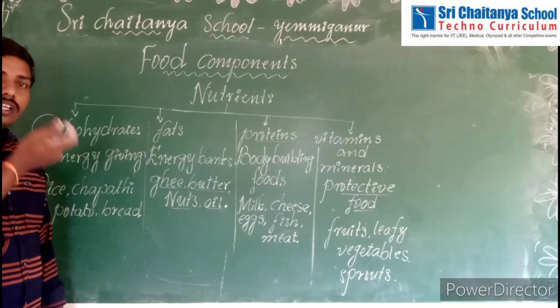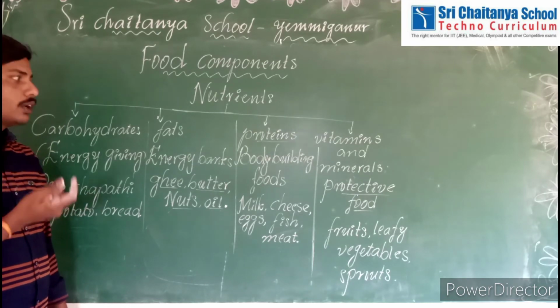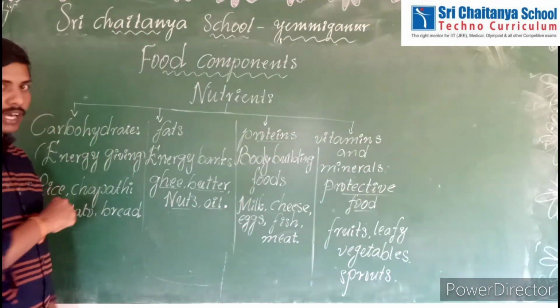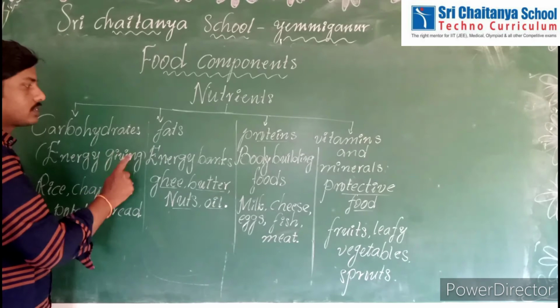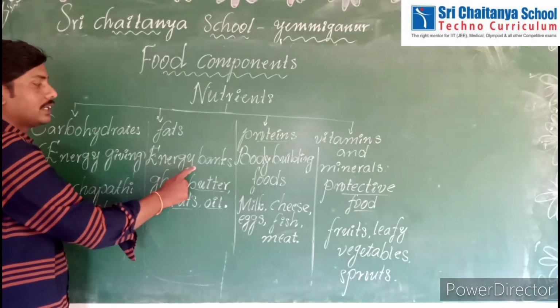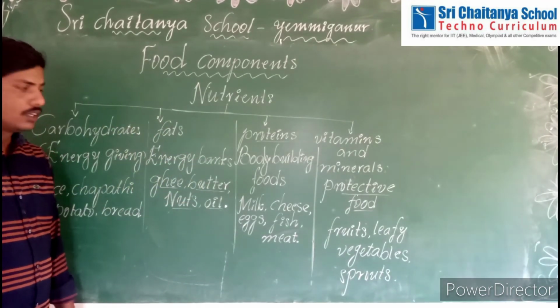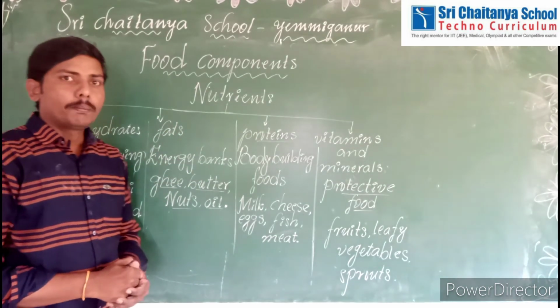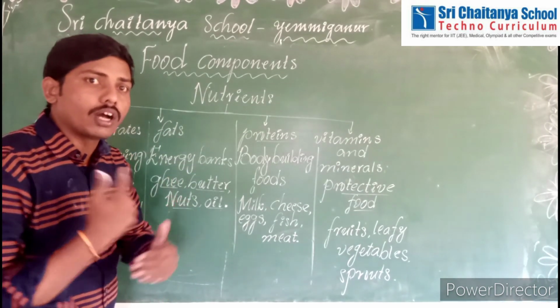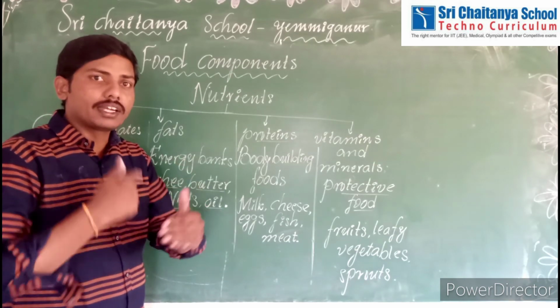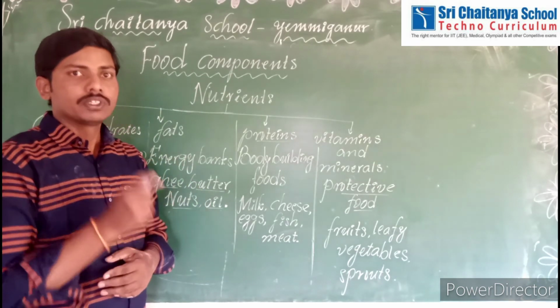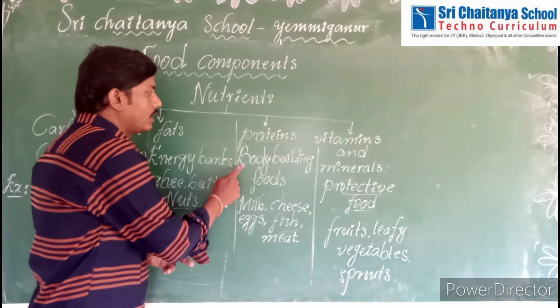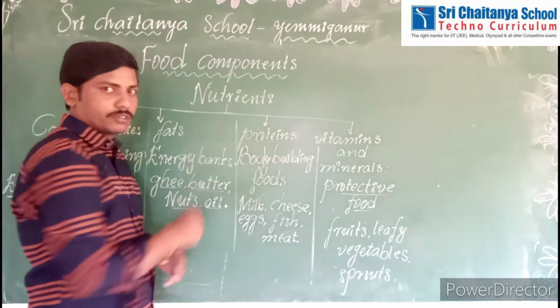When our body needs energy, it gets the energy from these fats. That's why fats are called energy banks in our body. Next, proteins help to grow our body and repair damaged parts of the body. That's why proteins are called body building foods.